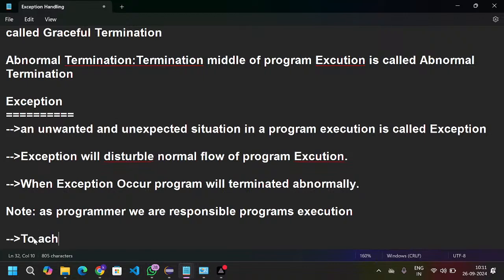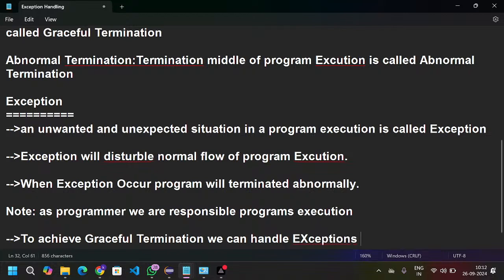Next point: to achieve graceful termination, we can handle exceptions.